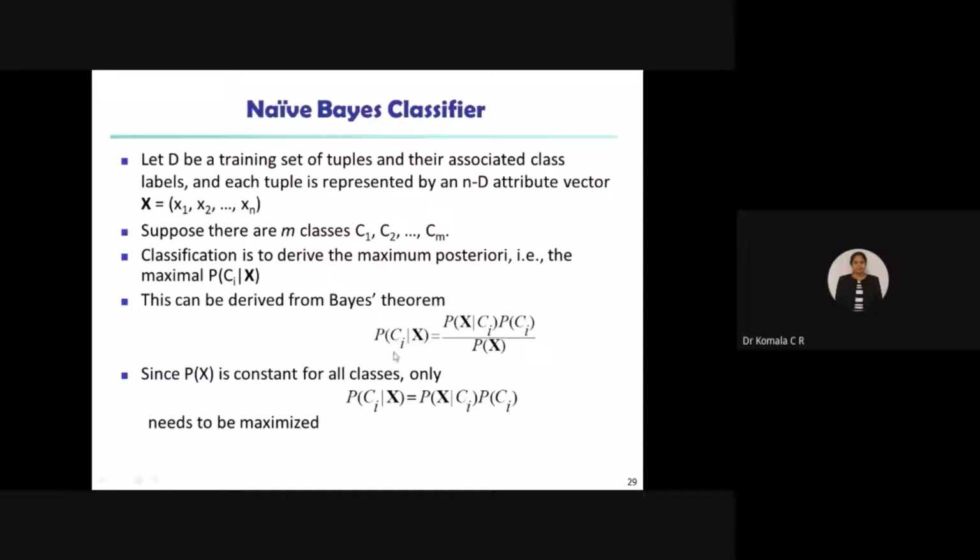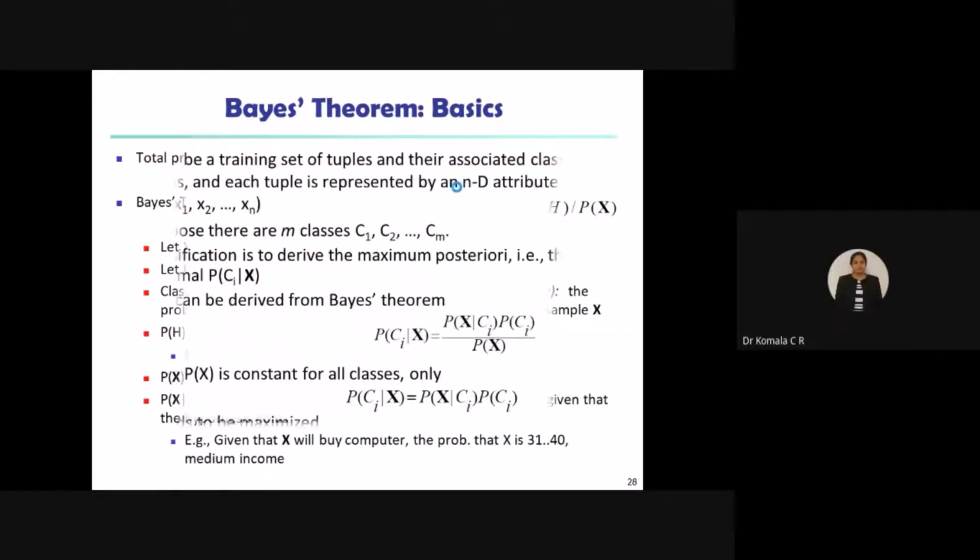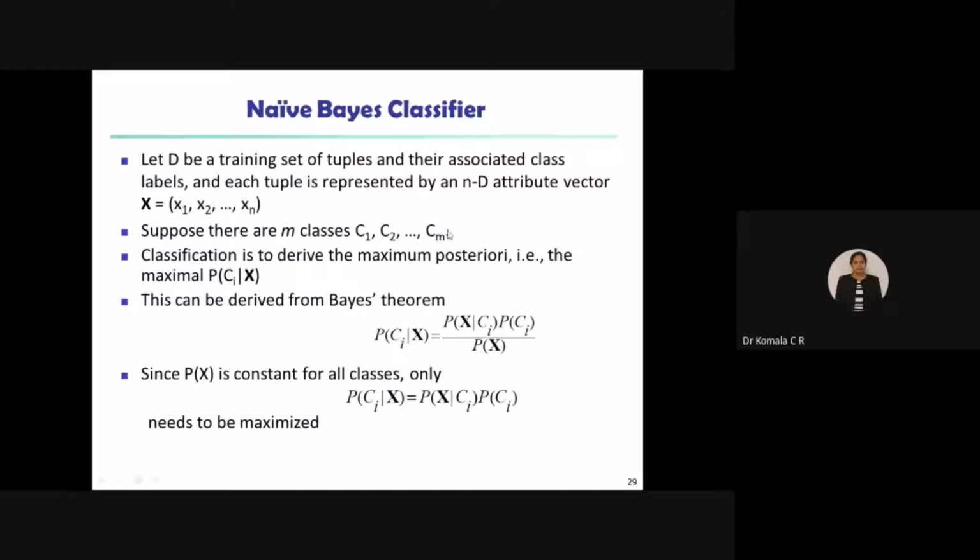So let us redefine the equation from the Bayes theorem. In place of P of H given X, I have taken P of Ci given X, where i is 1, 2, 3, so on, m, equals, in place of P of X given H, I have taken P of X given Ci, into P of Ci in place of P of H, divided by P of X. Same equation, wherever I have H I am going to consider Ci, where Ci is based on the number of classes.